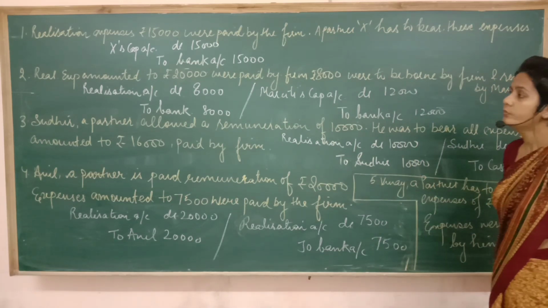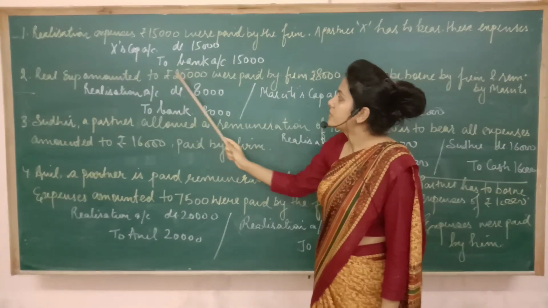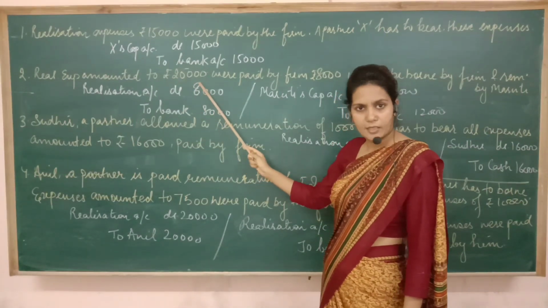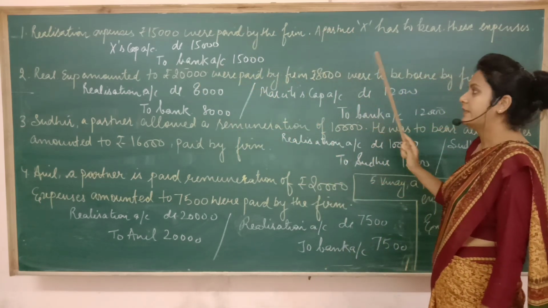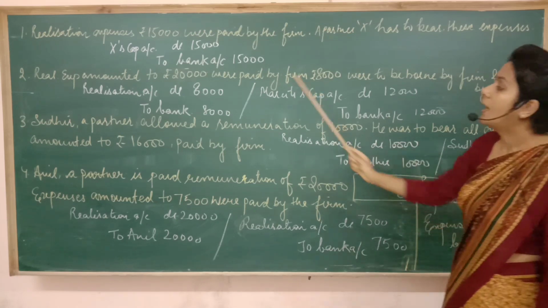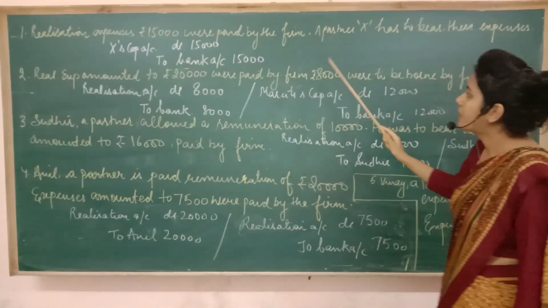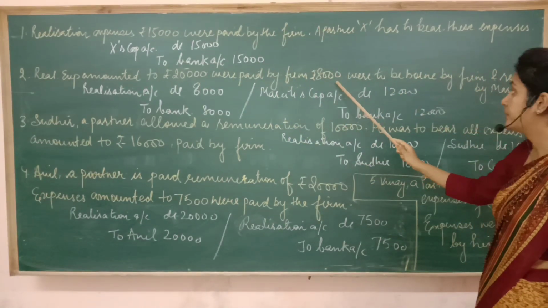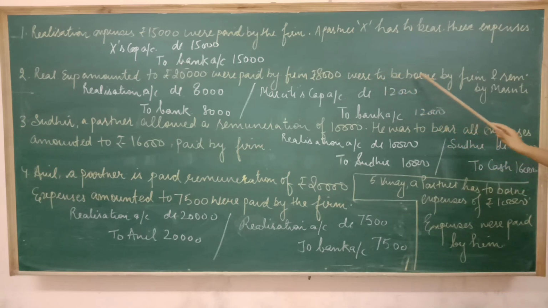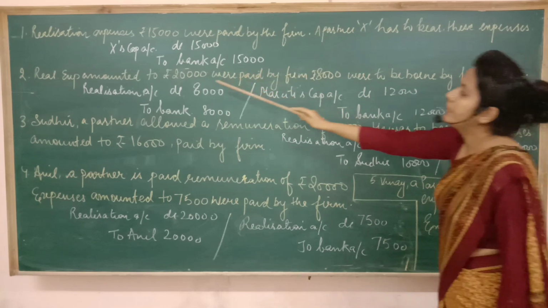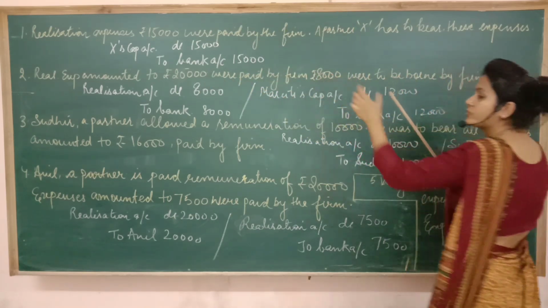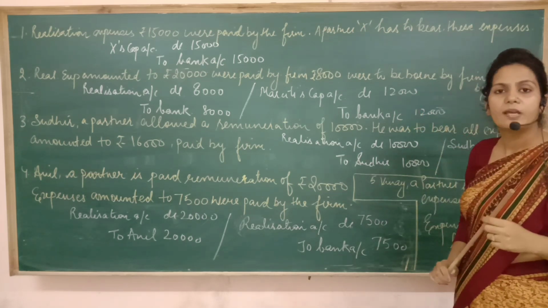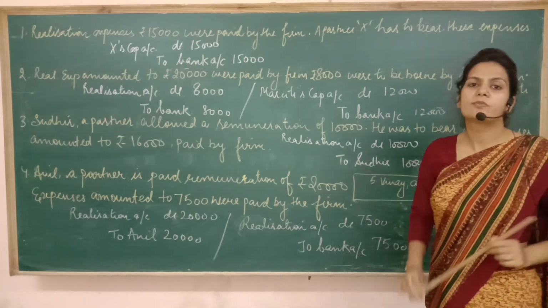Come to the next point now. Realization expenses amounted to rupees 20,000 were paid by the firm, rupees 8,000. Now they are saying that out of 20,000, 8,000 were paid by the firm and the remaining by Maruti. It means out of 20,000, the expense of rupees 8,000 had to be paid by the firm, and the firm is only responsible for that.